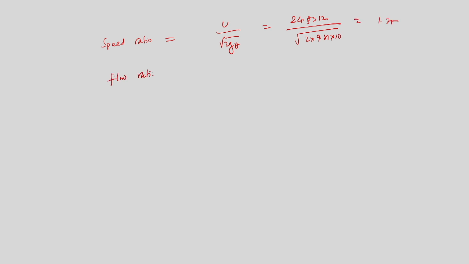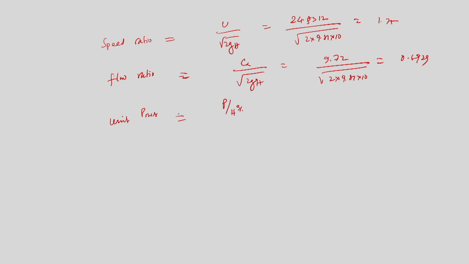Flow ratio equals how much? Flow velocity Ca divided by root 2gH, that is 9.72 by root 2 into 9.81 into 10, which I will obtain as 0.6939. Unit power we have already defined. What is unit power? P by H to the power 3 by 2.